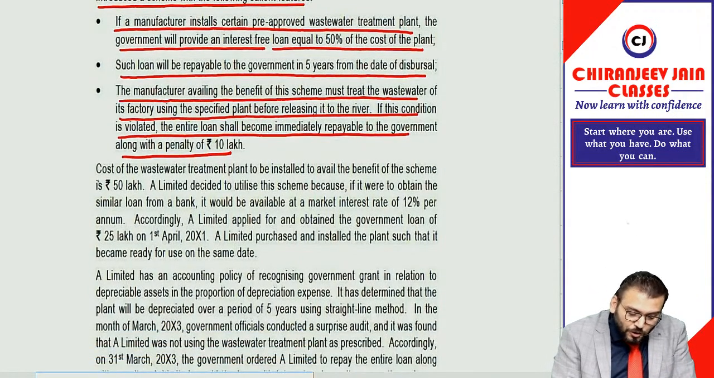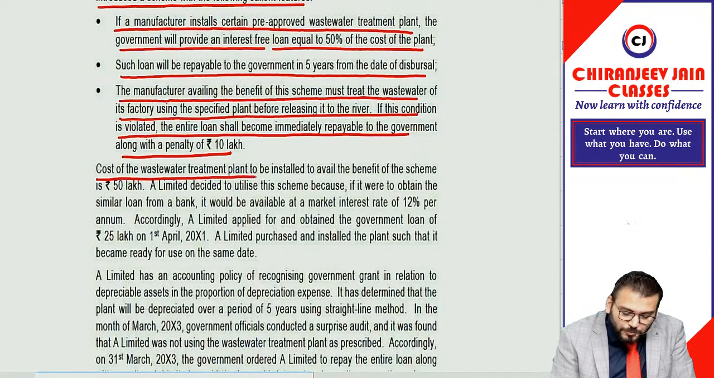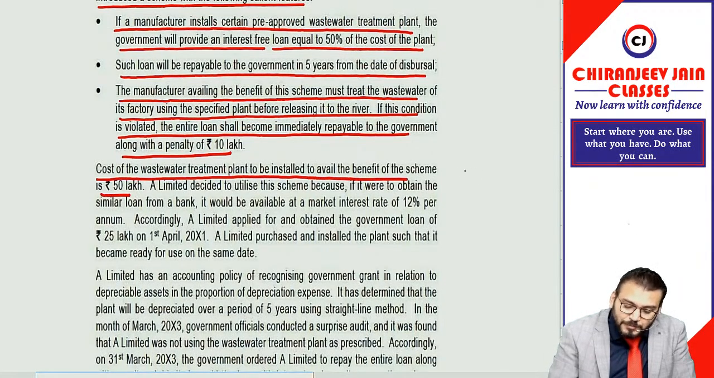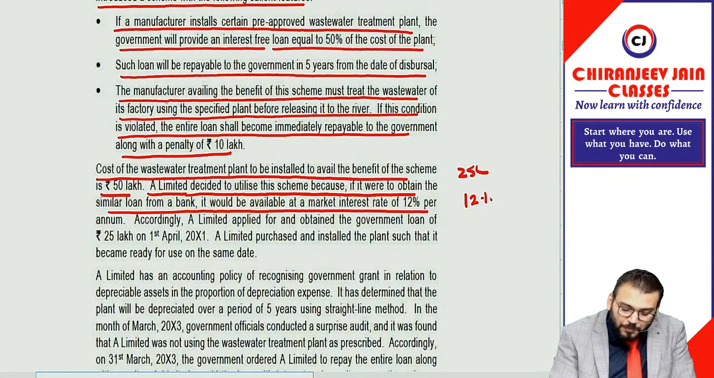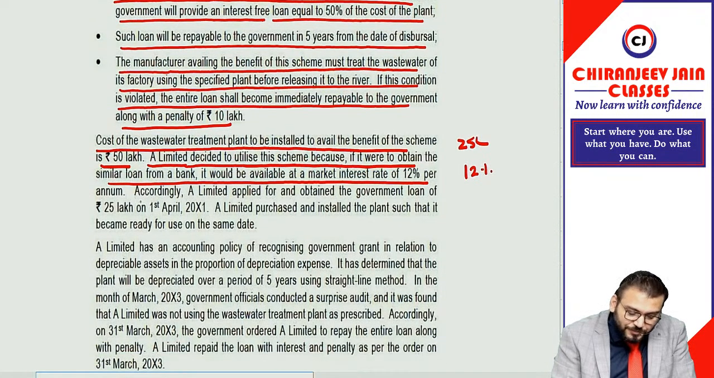Correct. Now, the cost of the wastewater treatment plant to be installed to avail the benefit of the scheme is 50 lakh, which means the grant will be 25 lakh. For A Limited, the loan will be 25 lakh, not the grant. A Limited decided to utilize this scheme because if it were to obtain a similar loan from a bank, it would be available at a market interest rate of 12% per annum. So you can calculate the fair value of the loan by applying the 12% market rate of interest.